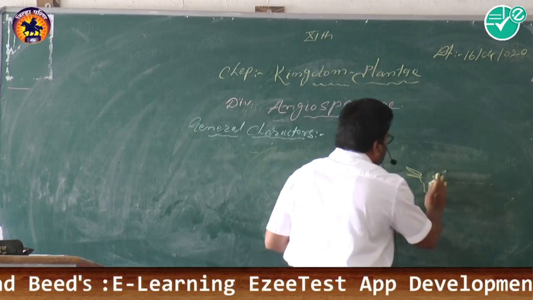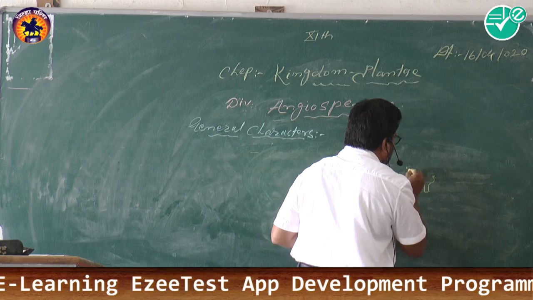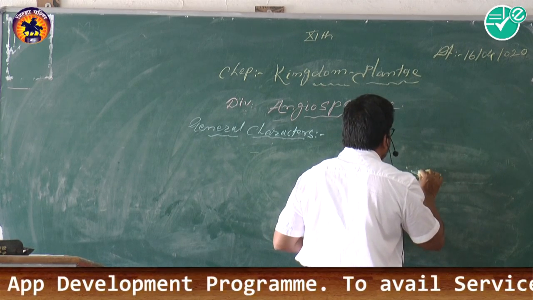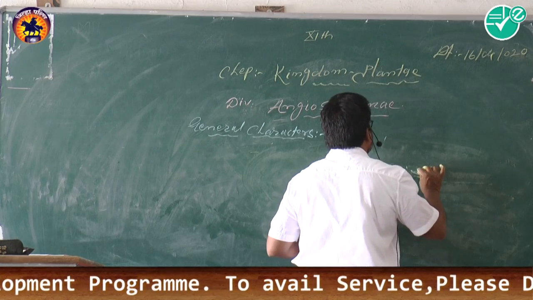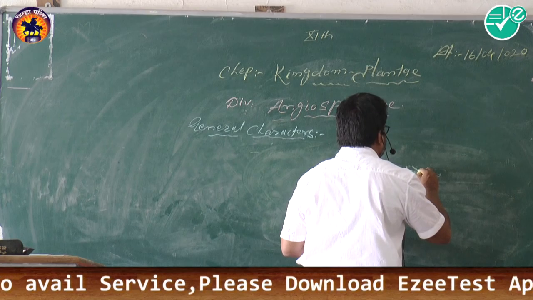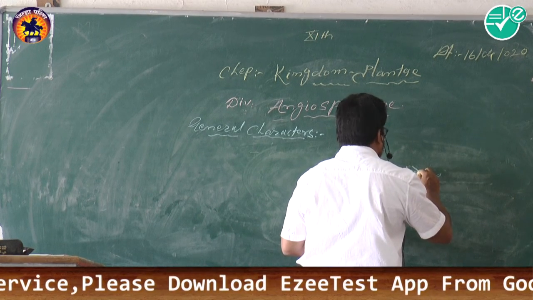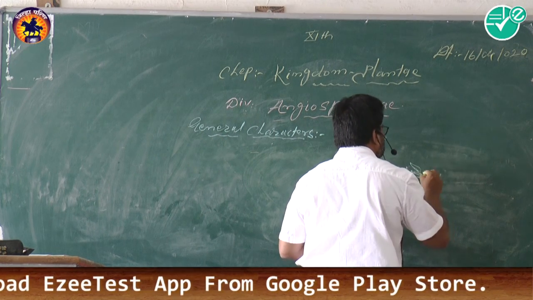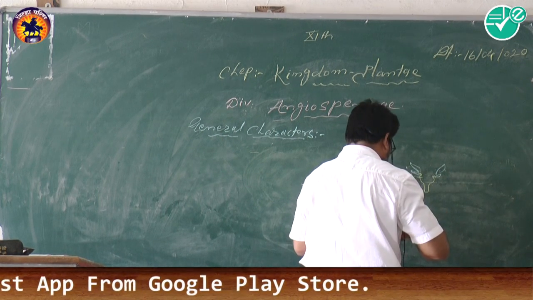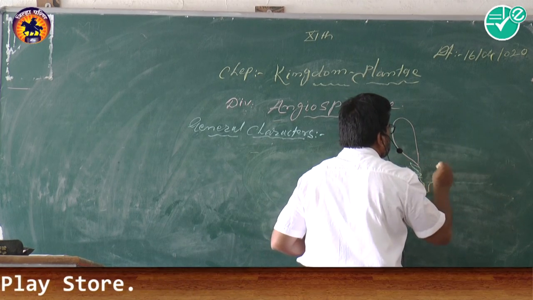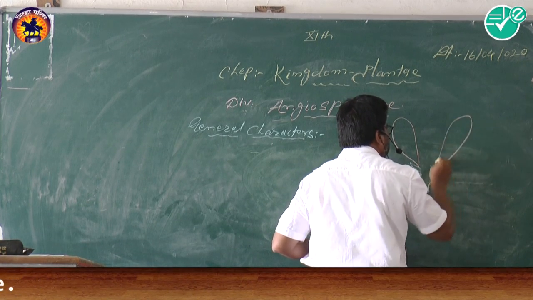These are the epicalyx of the flower. This is the epicalyx, and above the epicalyx there are the types of the flower, that is the calyx and corolla. So these are the calyx, and in this way this is the corolla of the flower.